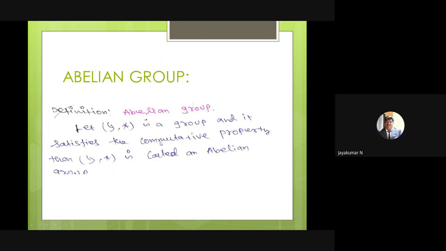Directly you cannot check the commutative property and then say that the given set with the operation is an abelian group. If you want to say a set with some operation is an abelian group, first you have to prove G comma star is a group, then you have to check the commutative property. If the commutative property is satisfied, then G comma star is an abelian group. Did you understand? For proving abelian group, the set with the operation must first satisfy the group conditions, then only you check the commutative property. Finally you can say that G comma star is an abelian group.